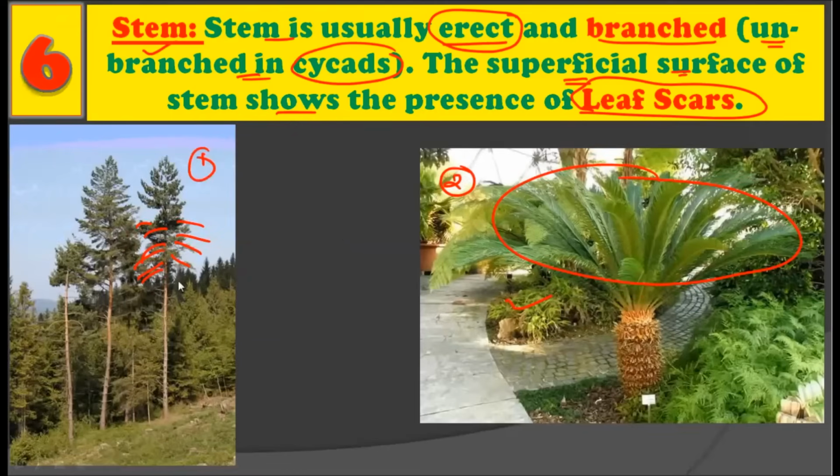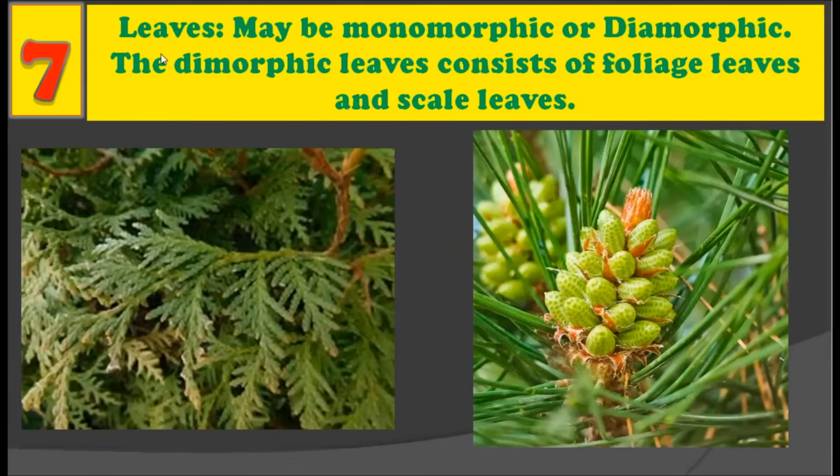Now see here, these stems show the leaf scales. Once upon a time there were leaves, but now they do not have leaves in that place, and that place leaves the leaf scale. So the typical stem of a gymnosperm also shows the leaf scales. Alright. Now, the next important character of a gymnosperm is their leaves.